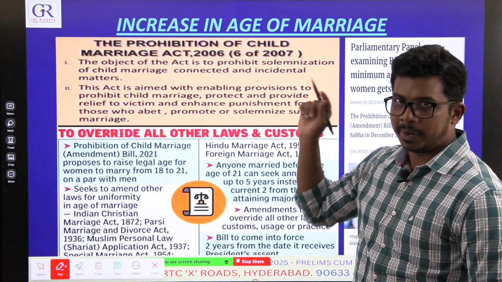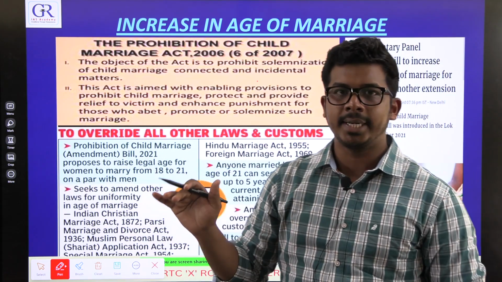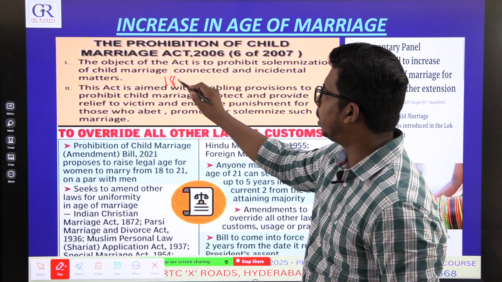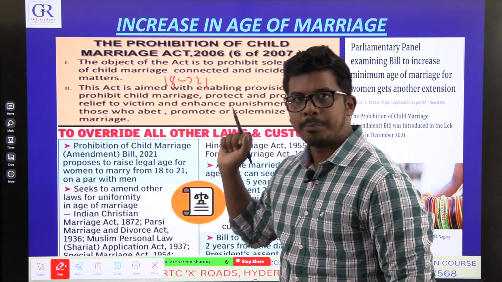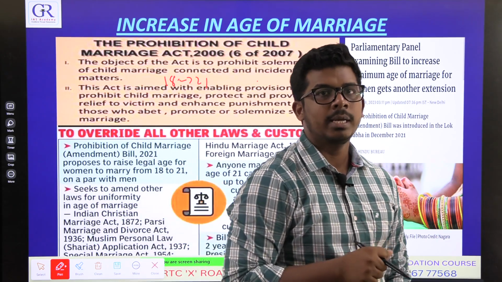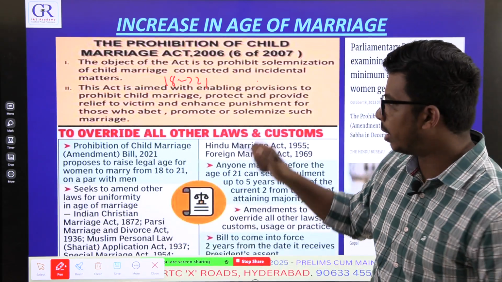Now government, apart from making equal age for all the communities, wants to raise the minimum age for marriage for girls also from 18 to 21. That is this proposed amendment. It is not yet passed in Parliament. It is still in Lok Sabha. Government introduced a bill, but it is not passed.